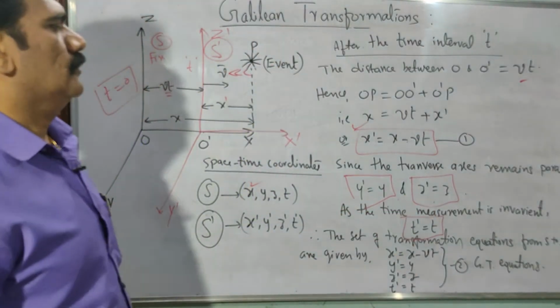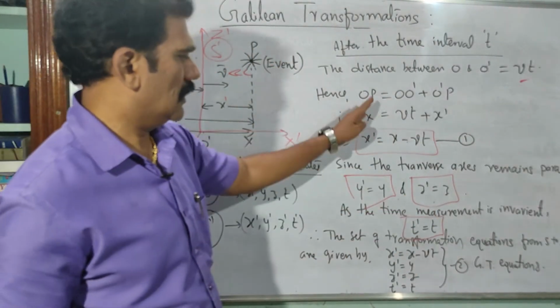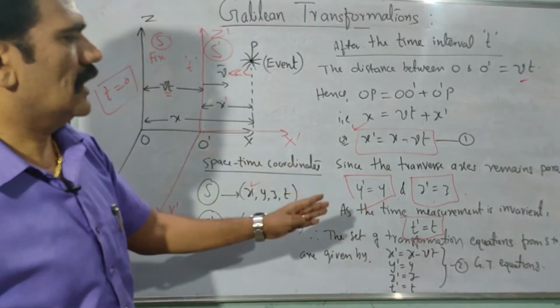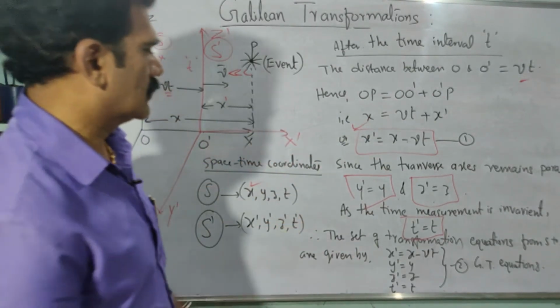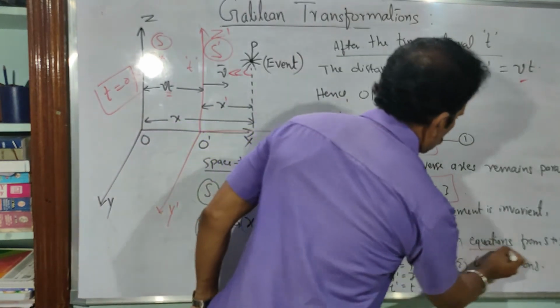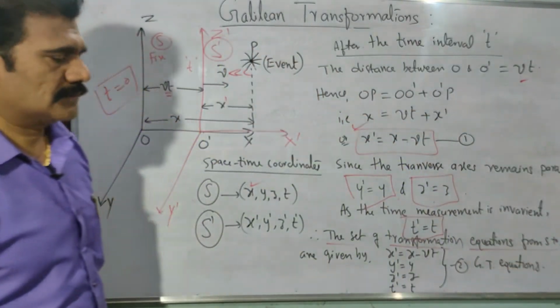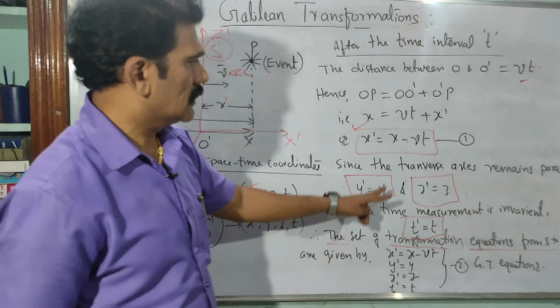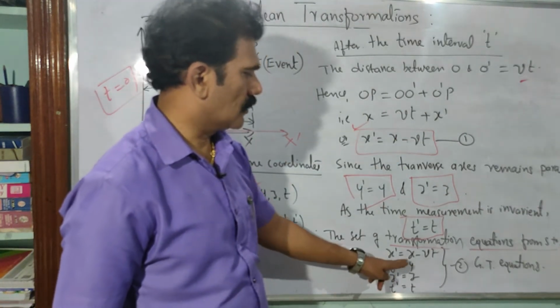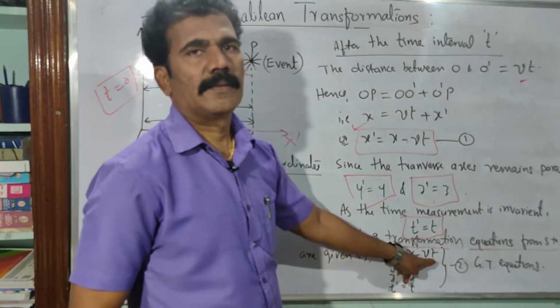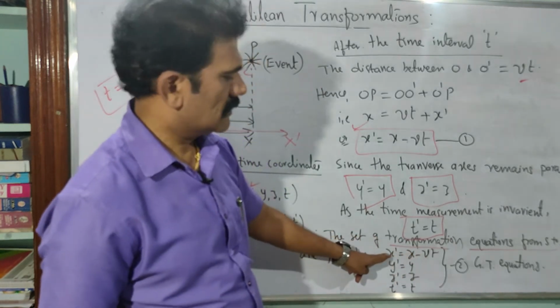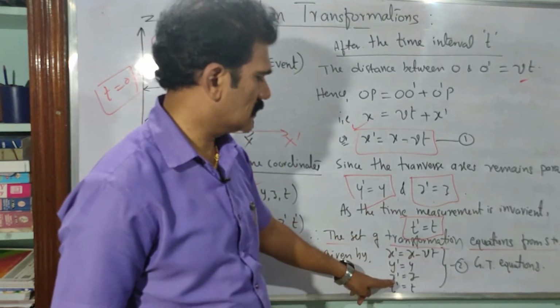Now, put all of these together: what is the relation between x dash, y dash, z dash and t dash? The set of transformation equations from S to S dash is given by, from equation 1, x dash is equal to x minus Vt. The moving frame of reference measurements are x dash, y dash, z dash, t dash.